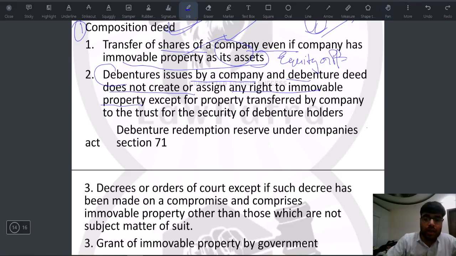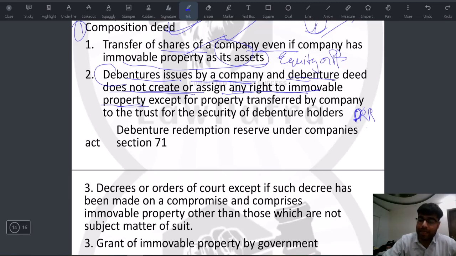So debentures issued by a company and debenture deed does not create or assign any right to immovable property. However, because debenture is a loan which I will give to a company, that money has to be returned to me ultimately. And for returning this money, what companies do is that they create a debenture redemption reserve, DRR.